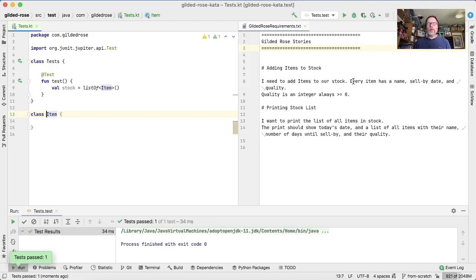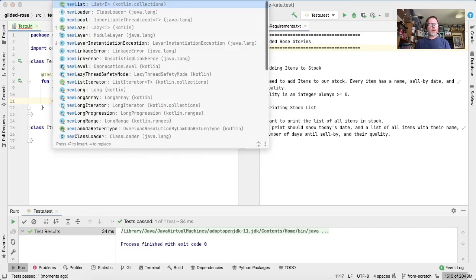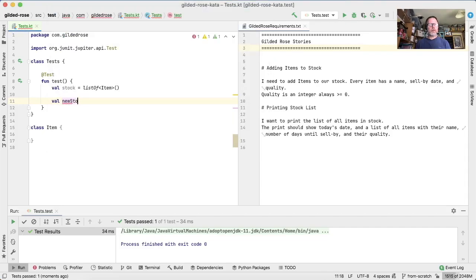I need to add items to our stock. Every item has a name, sell by date, and quality. What do we need to do to bring that into existence? Well, I suppose we could say add items to stock. What does that mean? It means we've got some sort of stock, and then we've got the stock with a new item, so I'll call that new stock. That's our stock, which is empty to start with, plus an item.